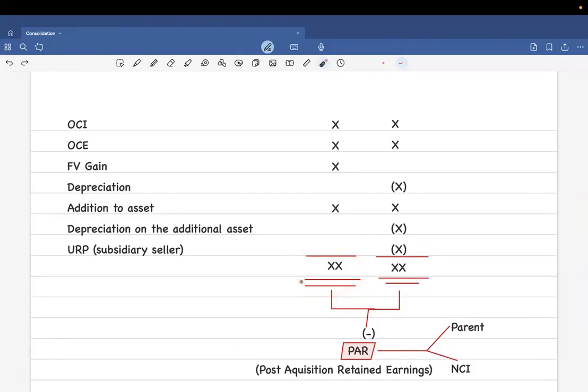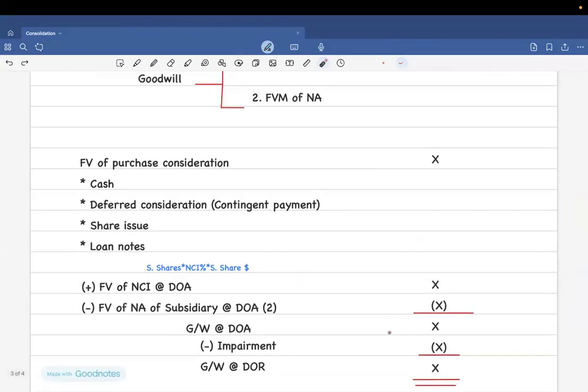Understood? So the remaining amount that you get is called goodwill. If there is any fall in value of the goodwill, impairment is shown. And impairment is basically something that you don't have in FA. Clear? So I'm just going to strike this off. Understood, no?